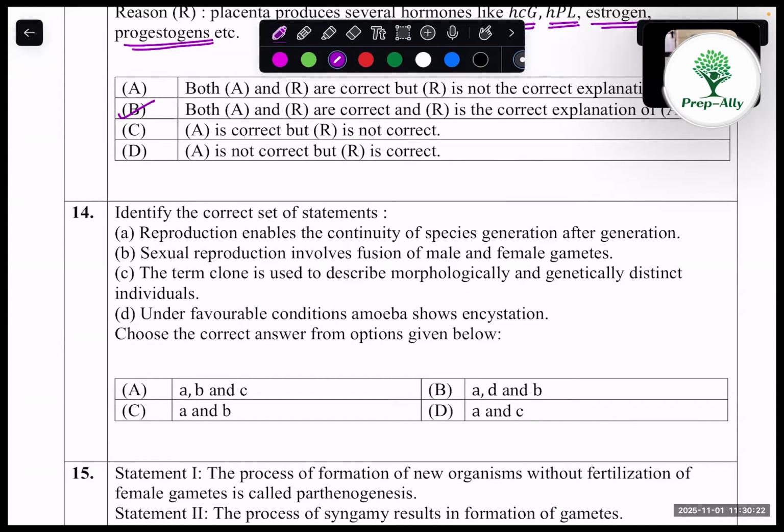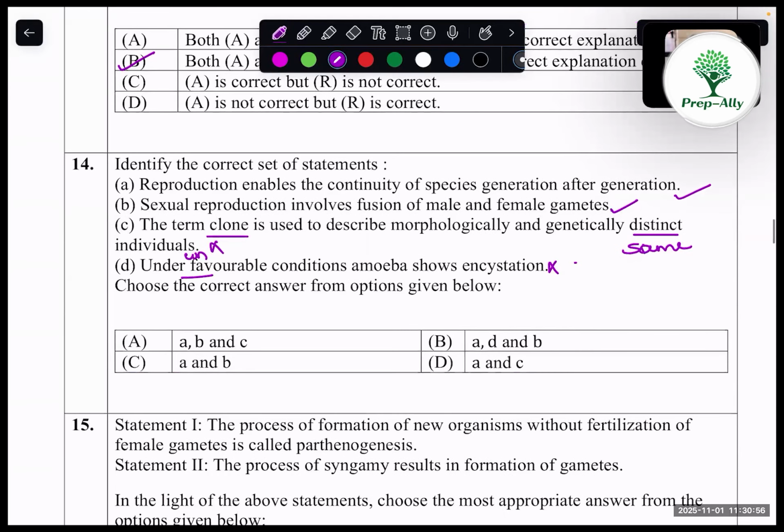14th question, identify the correct set of statements. Reproduction enables the continuity of species generation after generation. Yes. Sexual reproduction involves fusion of male and female gametes. That's also correct. Term clone. Clone is used to describe morphologically and genetically distinct individuals. Same or similar individuals, not distinct. So this statement is incorrect. Under favorable condition, amoeba shows encystation. Under unfavorable condition, so the statement is also incorrect. So we have to find out the correct set of statements. That is option C, A and B.